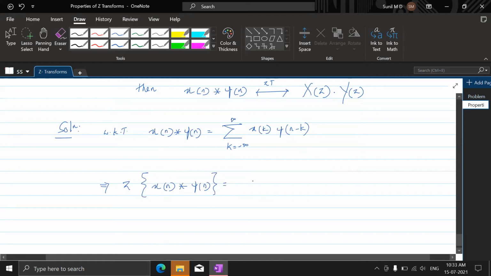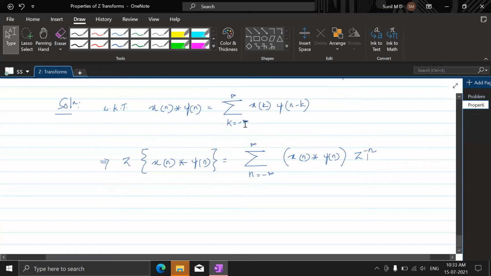See here, Z transform of this is summation n ranging from minus infinity to plus infinity, x of n convolution y of n, into z to the power minus n.